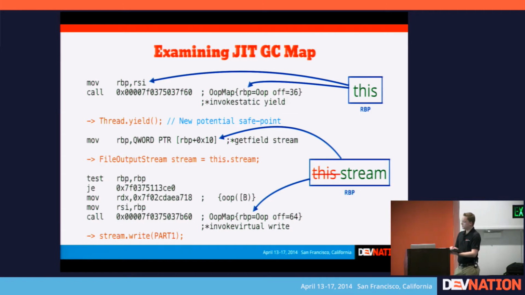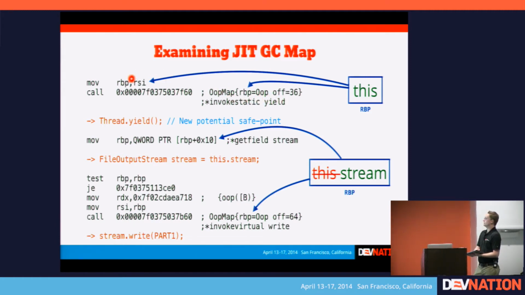And then below that there's a bytecode instruction. So the Java source code, or whatever JVM-based language you're using, it produces JVM bytecode. And then the JVM bytecode then gets translated into this assembly language here. And then to make it easier to see what's going on in this slide, I have an orangish brown text of the actual Java code that produced the above assembly block section. So in this case, our bogus method call that we just stuck in there just to debug really just gives us this map here. And what we see is the very first assembly instruction, move RSI into RBP.